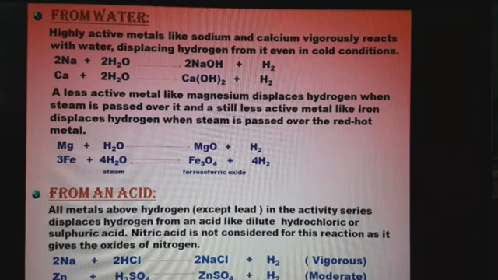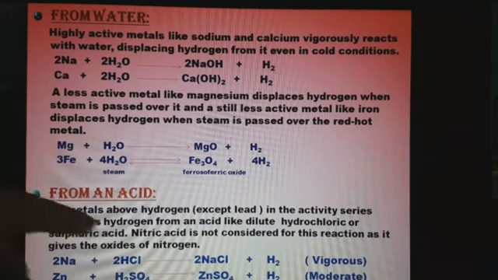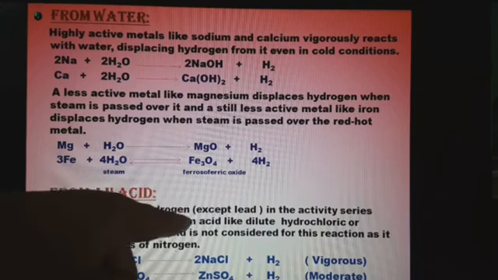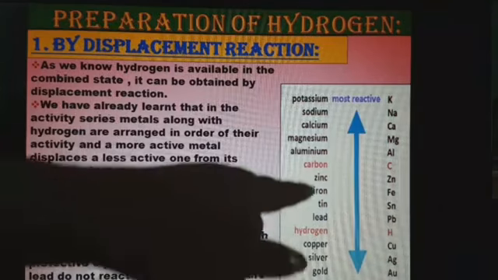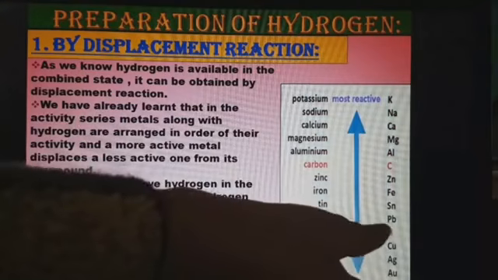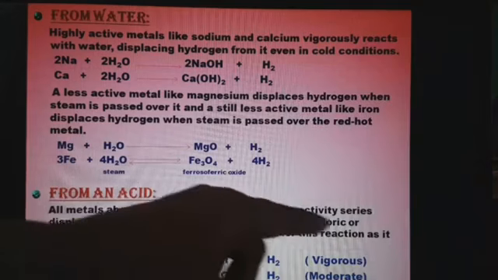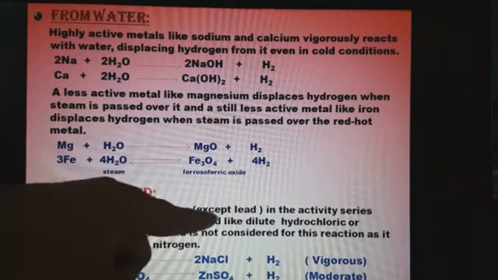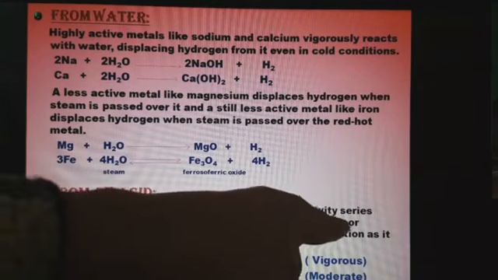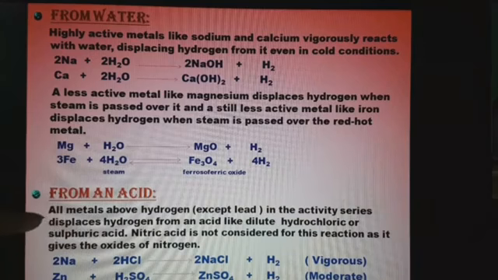Now let us see how metals displace hydrogen from the acids. All metals above hydrogen except lead. So this we have seen just now. Except lead, all metals above hydrogen in the activity series displace hydrogen from acids like dilute hydrochloric or sulfuric acid. Okay, this is to be kept in mind.